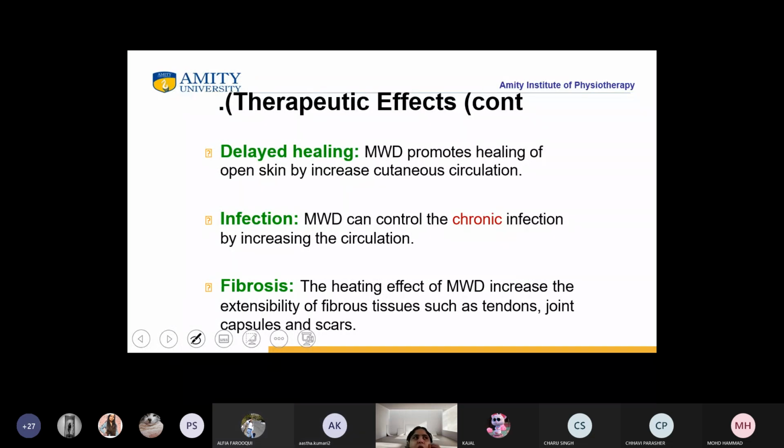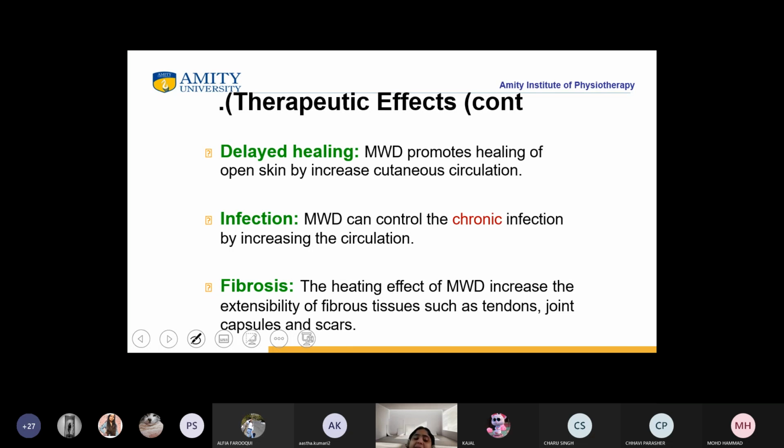You all must have witnessed an open skin wound. You all must have had a fall in your life, right? So what happens when there is an open skin wound, especially while you practice riding a bicycle for the first time? When you have a fall, there is an open wound, specifically in the lower limb around the knee joint or ankle joint. So what happens if you apply MWD here? It will increase the cutaneous circulation and the healing power on that particular open wound.